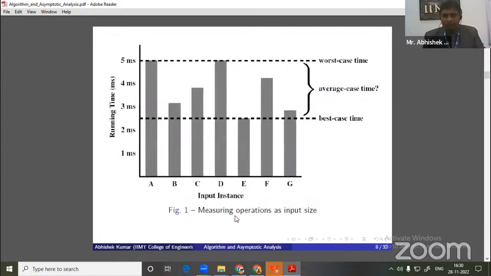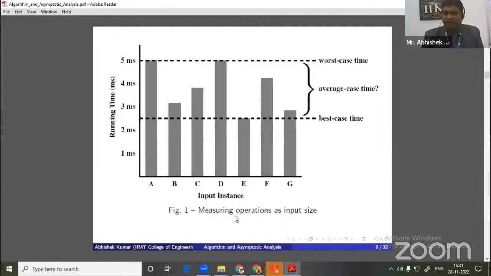First of all, you can see this graph. This is a very important graph. From this we can understand the meaning of best case, worst case, and average case. When we go to the asymptotic analysis, we will discuss three different notations: big O notation, theta notation, and big omega notation. Big O notation is called the worst case time, or the upper bound. Our best case time is called big omega notation, or the lower bound. And the theta notation is called the average case.